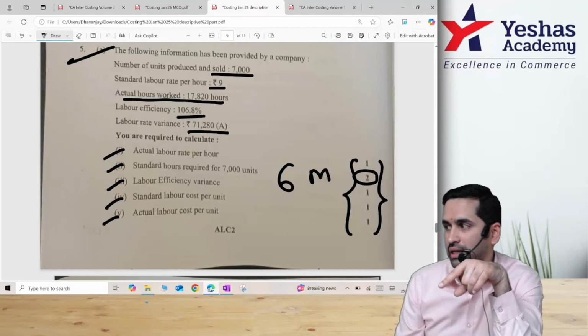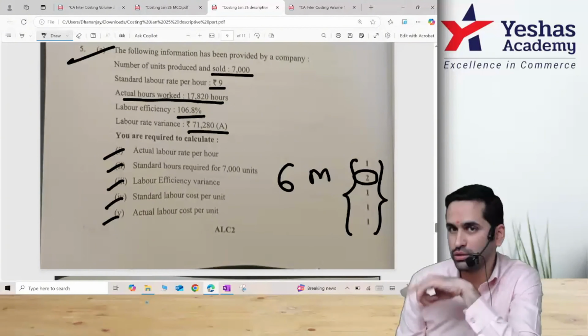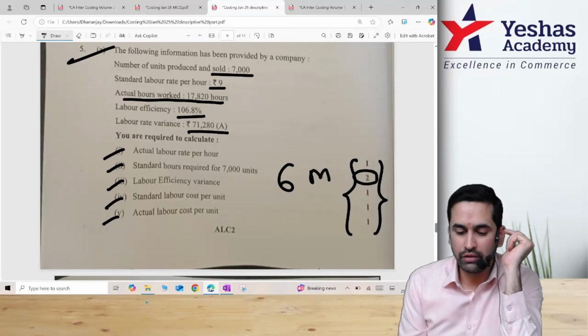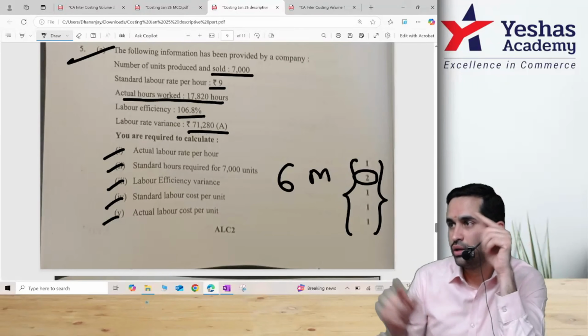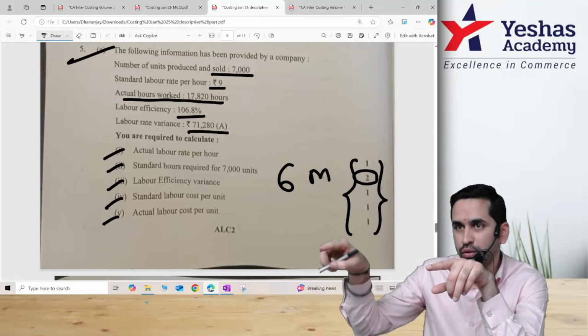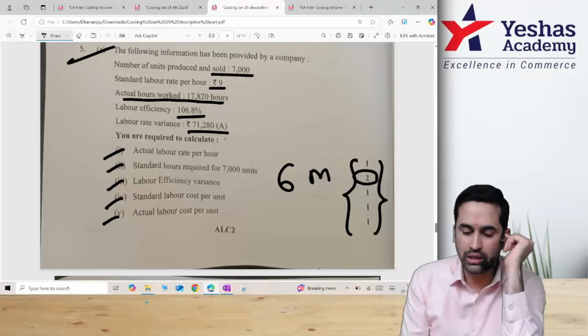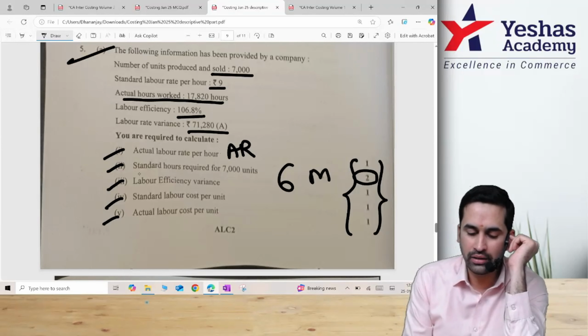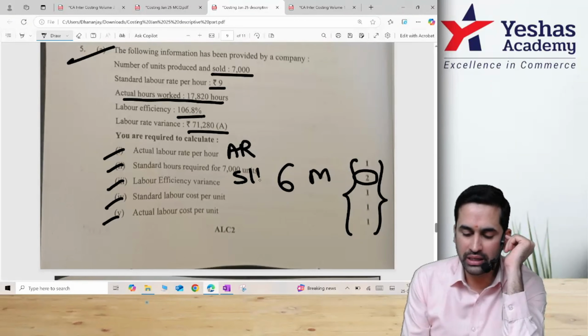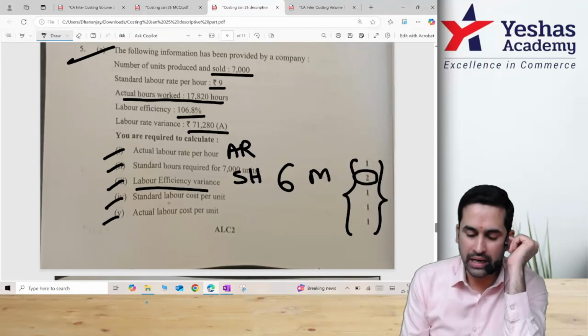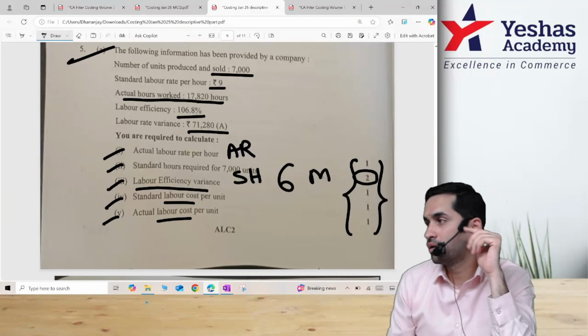We did one question like this, and I discussed one in part B also just some time back. When the variance answer is already given, you can put the numbers in column 4, column 5, and then do reverse working. Question is actual labor rate, that means they want AR. Standard hours, that means they want SH. Labor efficiency variance. Standard labor cost, actual labor cost.